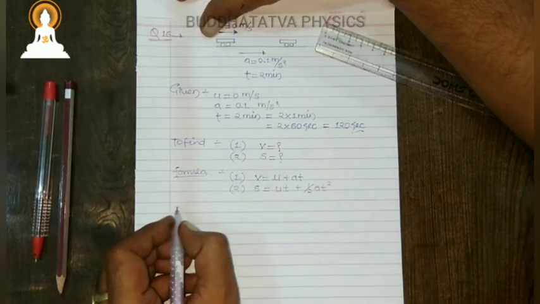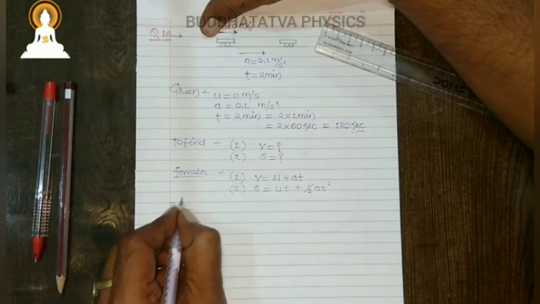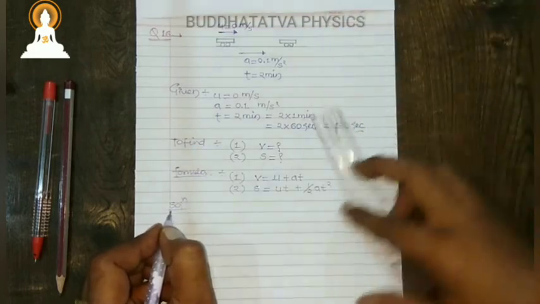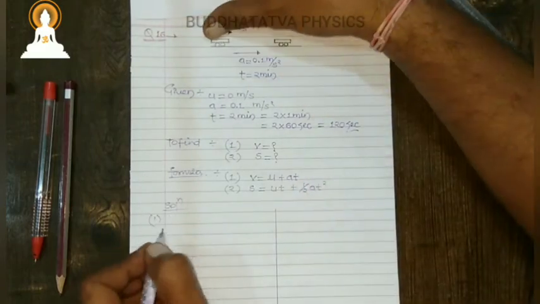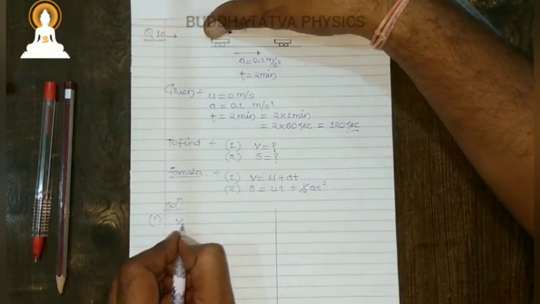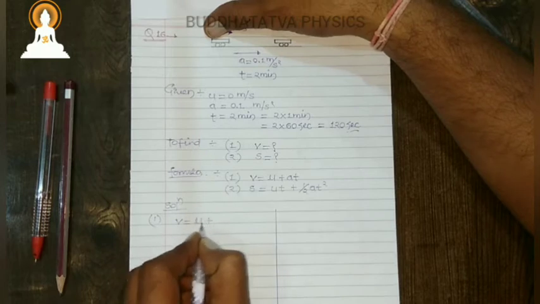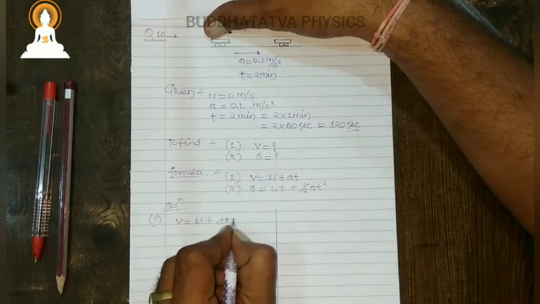Okay, solution. Two parts are there. Let us begin with the first part. V is equals to u plus a into t.